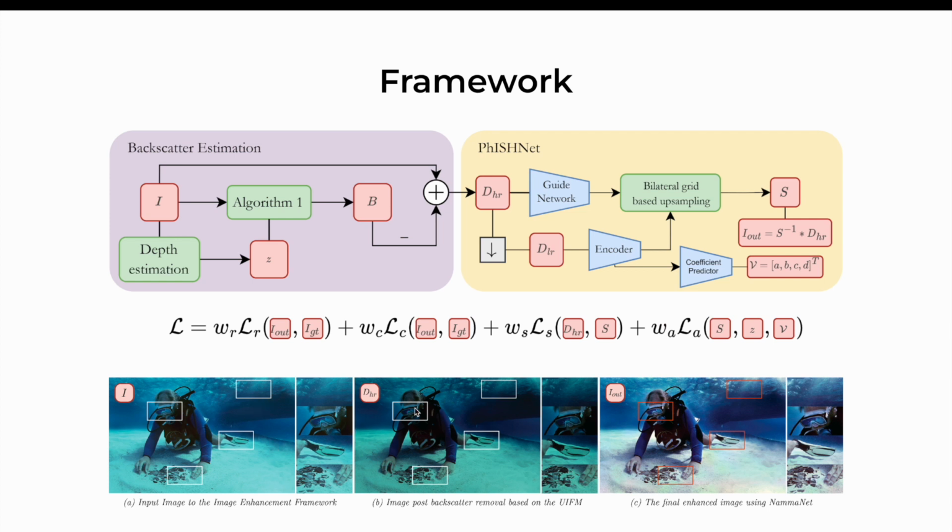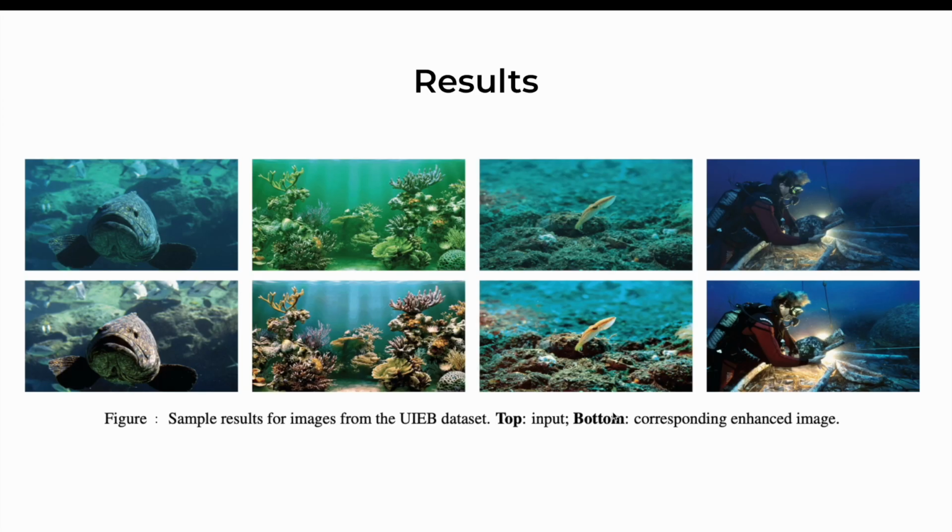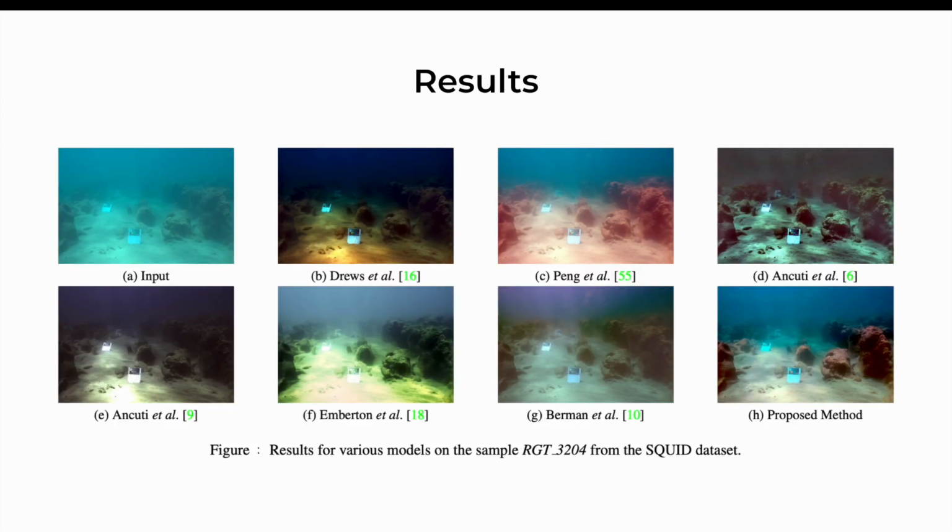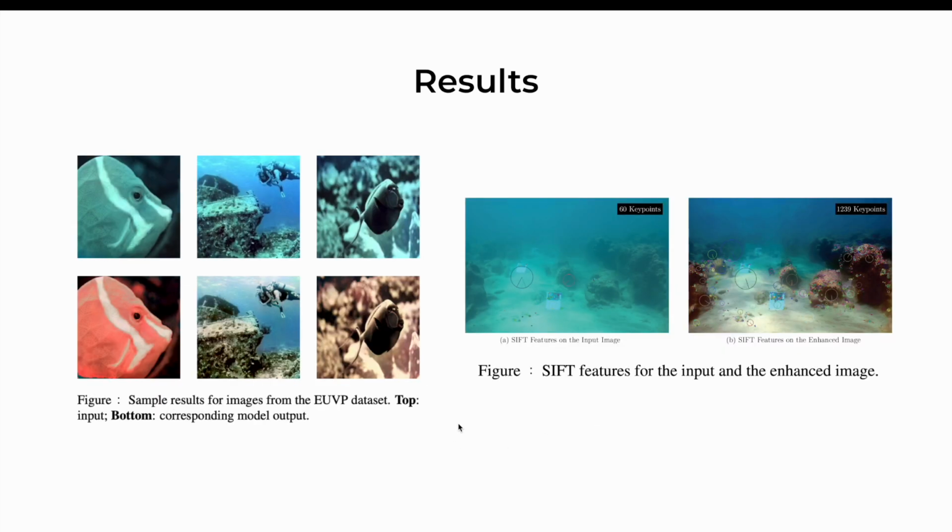And the stage-wise results are shown here. This is the original input I, and this is the backscatter removed version D, and this is the final enhanced image I. So here are some results on the UIEB dataset, the SQUID dataset, and the UVP dataset. Here's also an example for a downstream task where we try to evaluate SIFT features on the image. As you can see that the input image only provides 60 key points, whereas an enhanced version of this image provides almost 1200 key points.